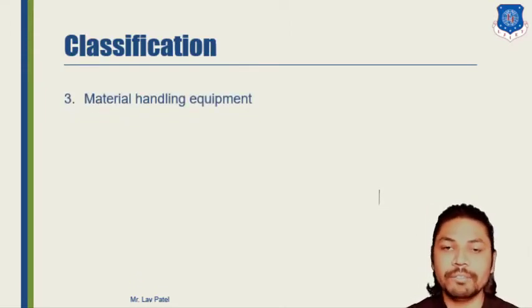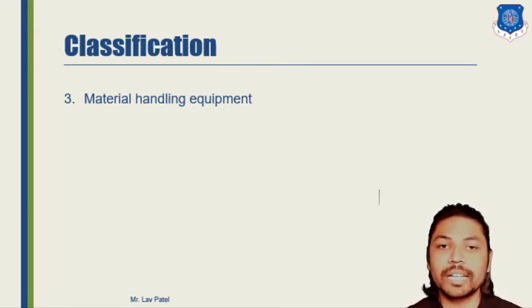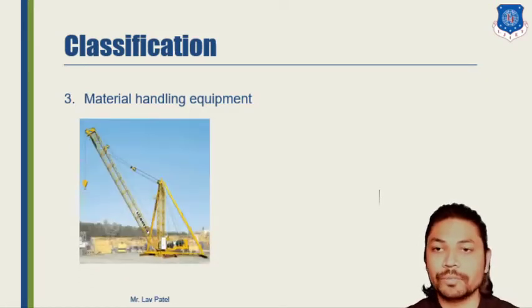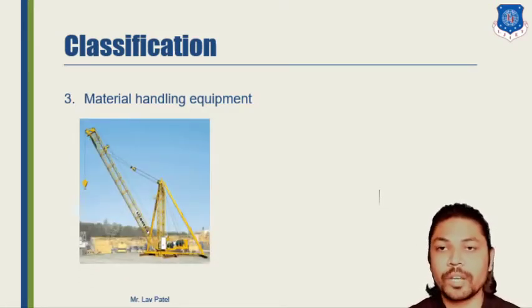So in this category we will find several vehicles that can easily handle heavy as well as lightweight materials for handling purposes. The first major part of material handling equipment is the crane based material handling equipment. With the help of this vehicle we can transport our heavy load from one place to another, or let's say over a shorter distance.